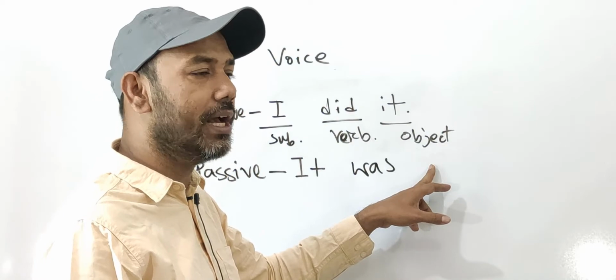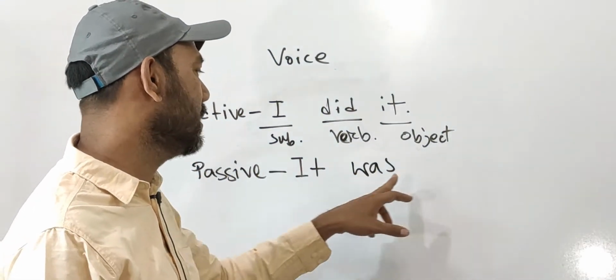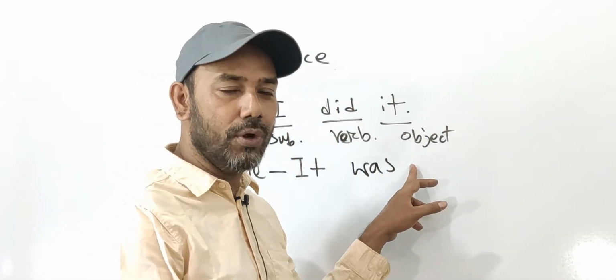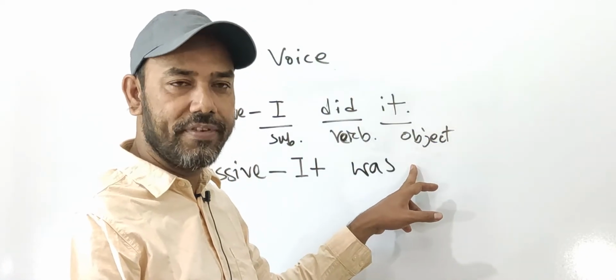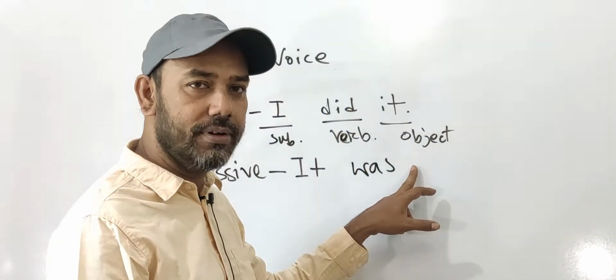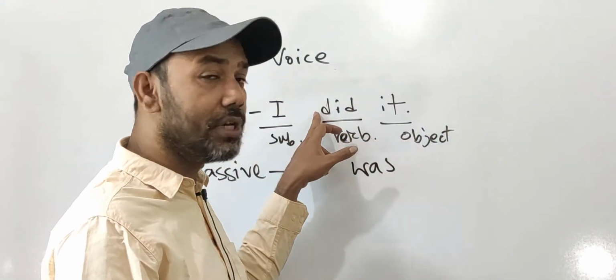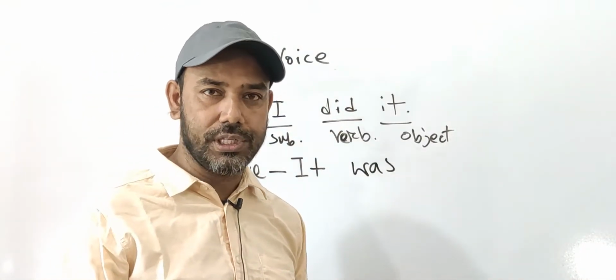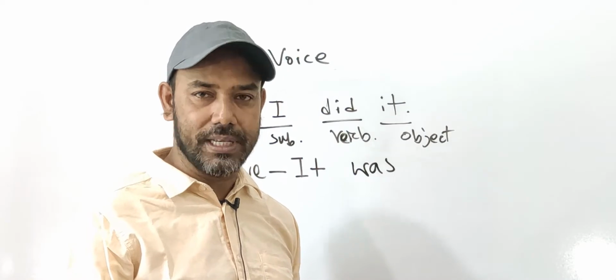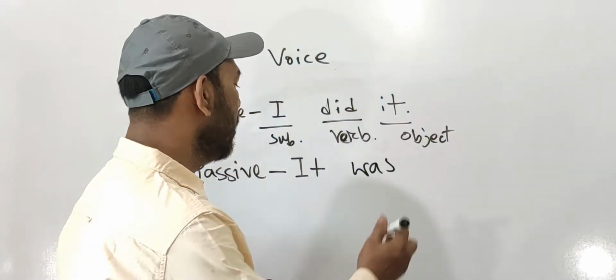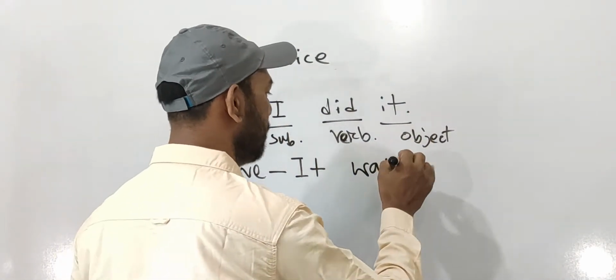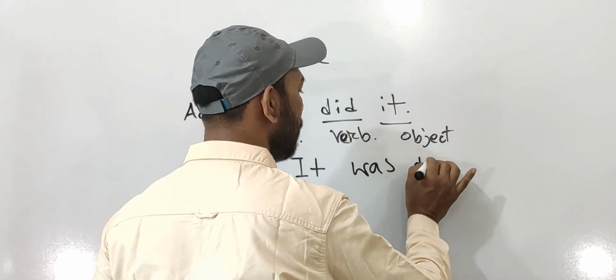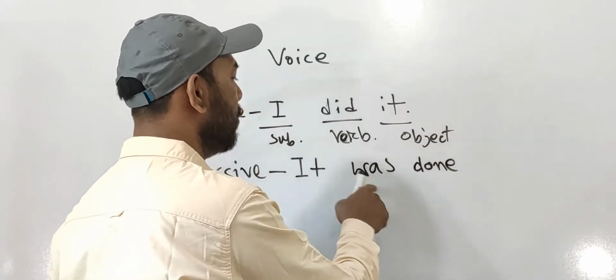Okay, according to the formula, in passive voice, in all cases, we always write the past participle form of the verb. Okay, do, did, done. You know, do is the present form, did is the past form, and done is the past participle form. So here I am going to write done, D-O-N-E, done. It was done.